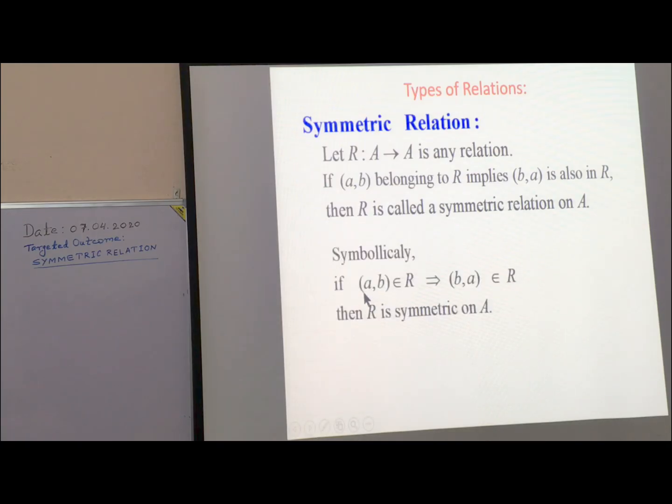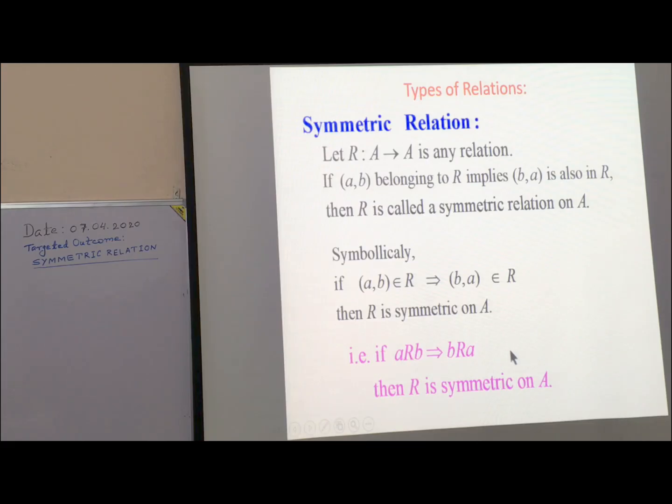Symbolically, if (a, b) belongs to R implies (b, a) belongs to R, meaning whenever (a, b) is in R, (b, a) should be in R, then R is symmetric on A. We can also say that if A is related with B implies B is also related with A, then R is symmetric on A.